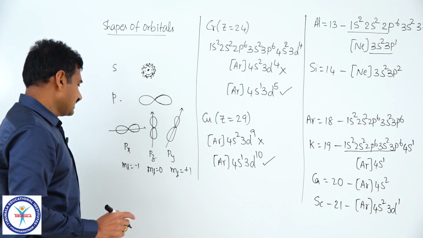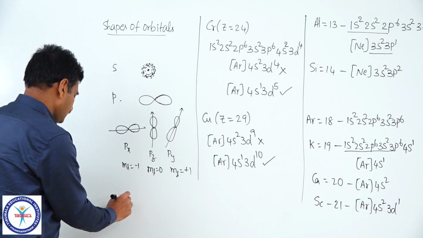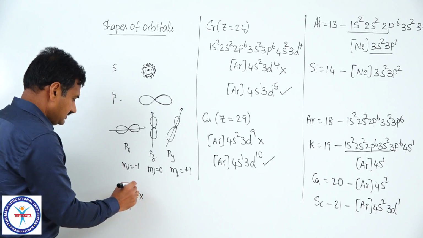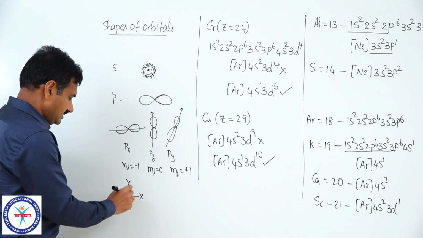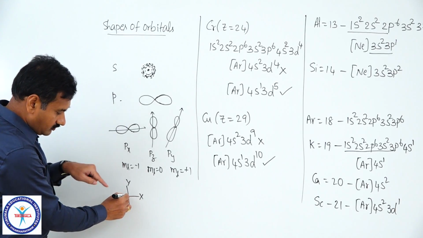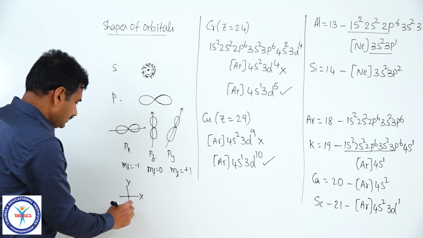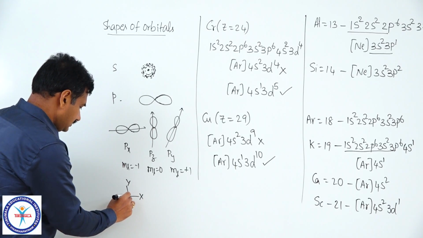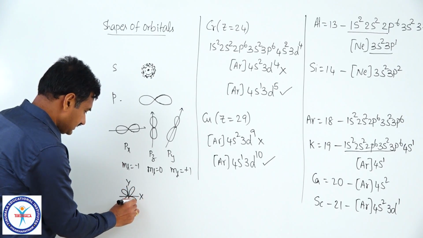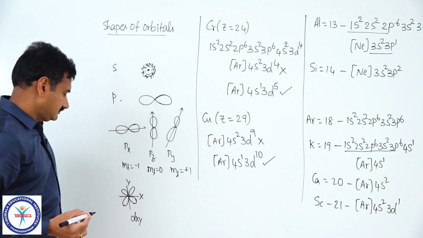Similarly, d subshell has 5 d orbitals and it has a double dumbbell shape. If it is x axis, it is y axis, z axis will be like this. Actually, if it is x, it is y, z will be projected towards you in this way. If the lobes are oriented in between x and y axis, that is dxy orbital.